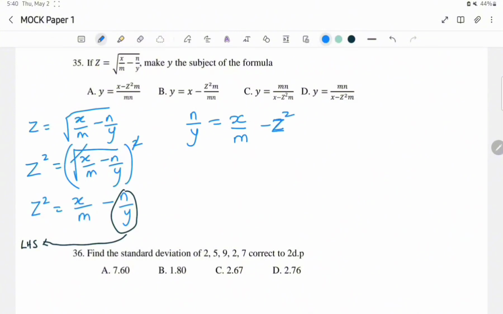Now, my y is still not standing alone, but I can simplify the expression on my right hand side by making it a single fraction. Please do not cross multiply at this point. You cannot cross multiply until you have a single expression on either side of the equation that you want to cross multiply. So you cannot cross multiply n with just m.